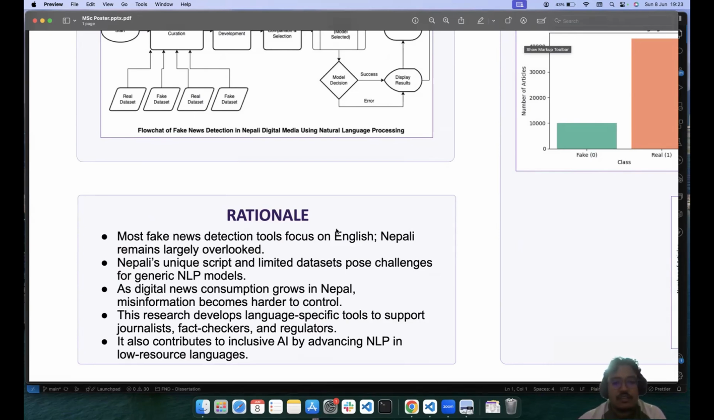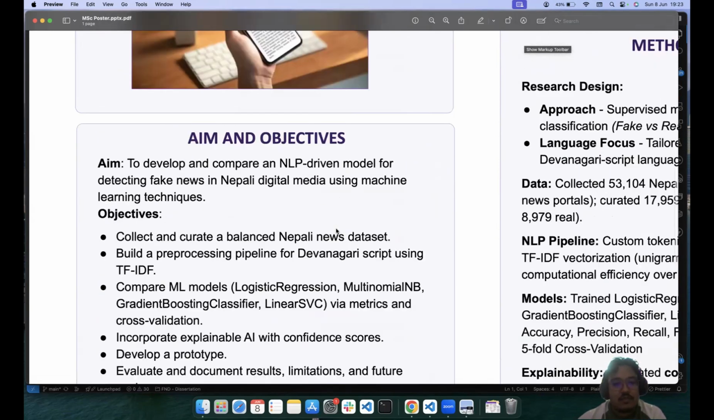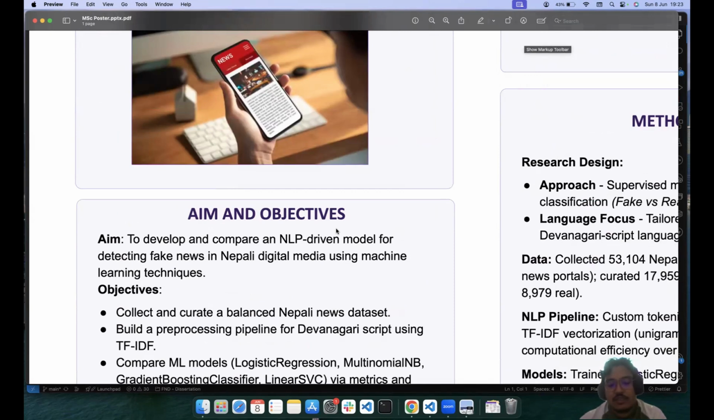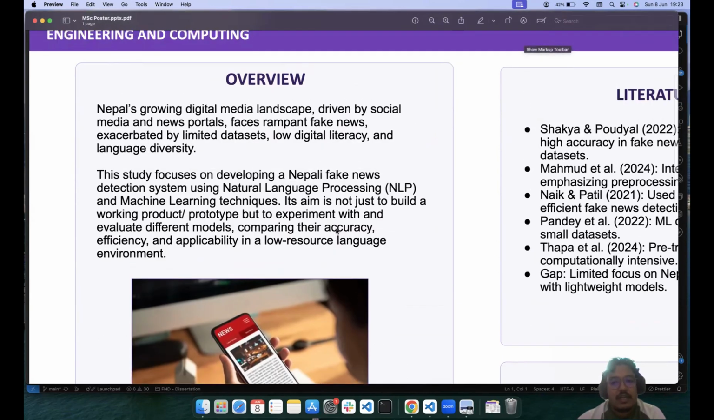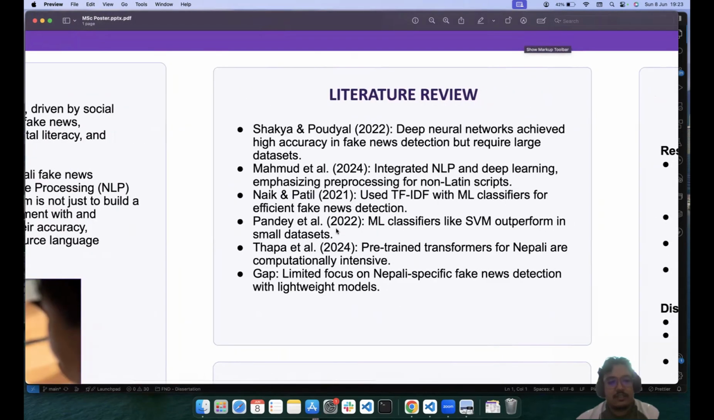To understand how this entire process has been working over time, I have used different resources: literature reviews, articles, conferences, journals, publicly available data, and so on. Around 5 to 6 are the main literature reviews that focus on this part. Sakhi and Poudel in 2022 researched deep neural networks and how they can be used on large data sets for fake news detection.